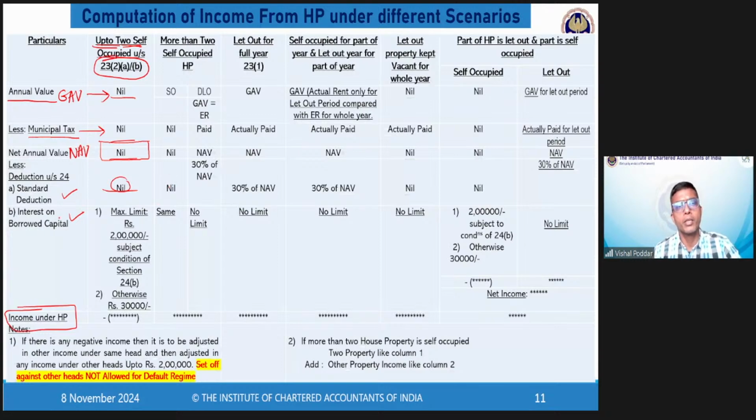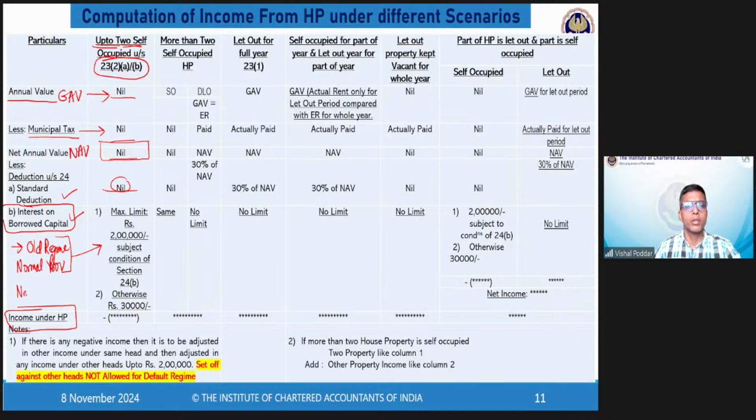The only thing that is there is interest on loan or borrowed capital, where there are 2 possible scenarios. Are you in the old regime, that is the normal provisions? If you are in the old regime, you get deduction up to 2 lakhs or up to 30,000 as the case may be.